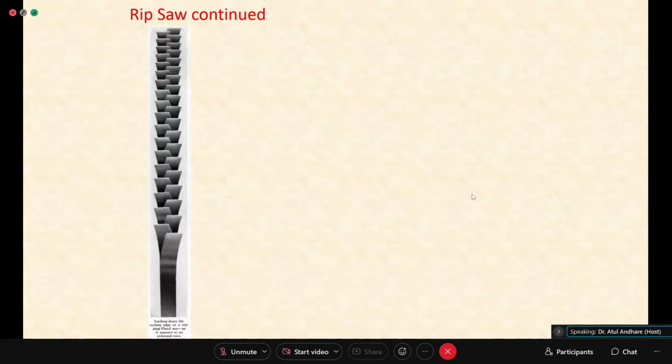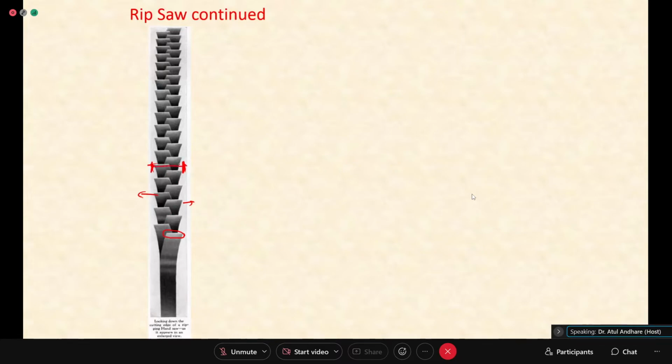So the rip saw, if you see, you will see the teeth are like this. Now we can see this is the bottom of the tooth, and alternate teeth are coming on the right side, and these teeth are coming on the left side, slightly bent on the left. That's why your cut will be at least wider to this level. It will be having a width of this level.